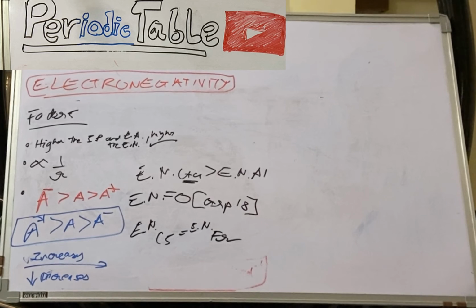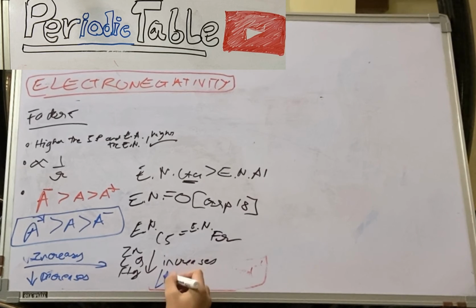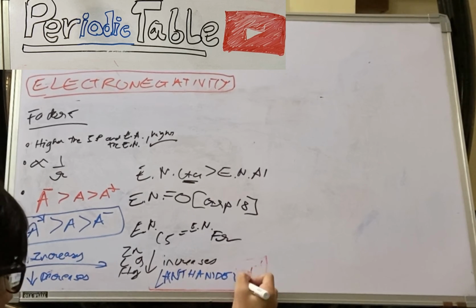And in the group of 2B elements, that is the coinage elements, Zn, Cd, Hg, it increases because of lanthanide contraction. This is the reason. So if they ask you what's the reason for this, you write lanthanide contraction.